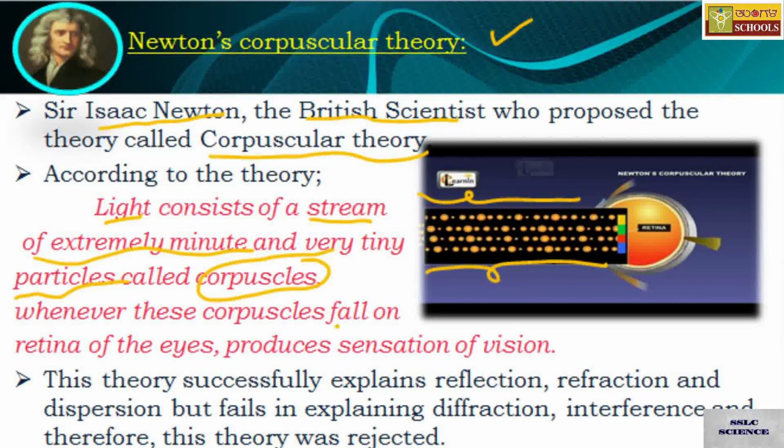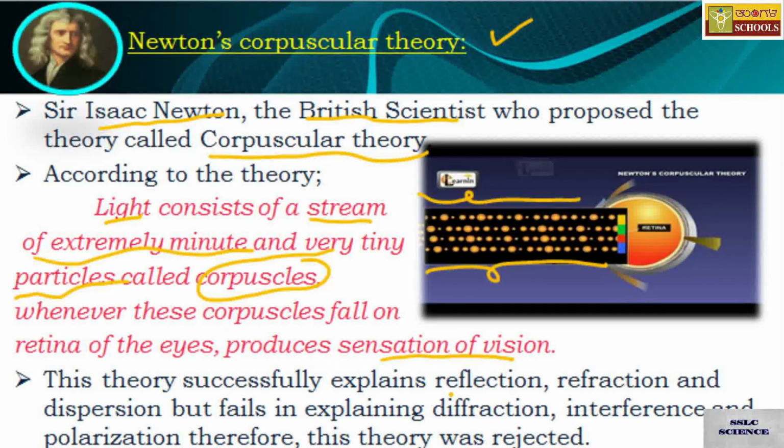Whenever these corpuscles fall on the retina of the eyes, they produce the sensation of vision.